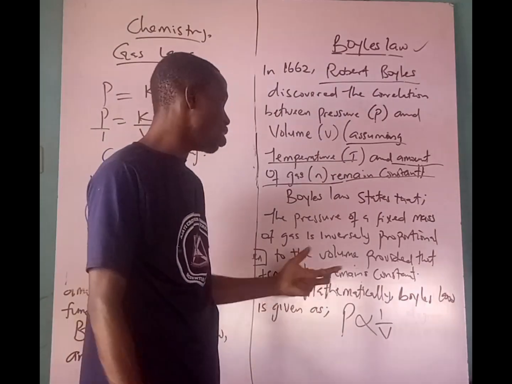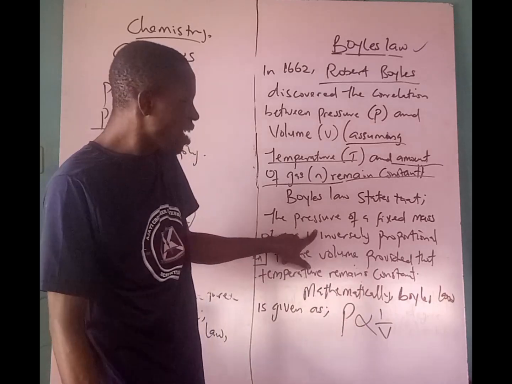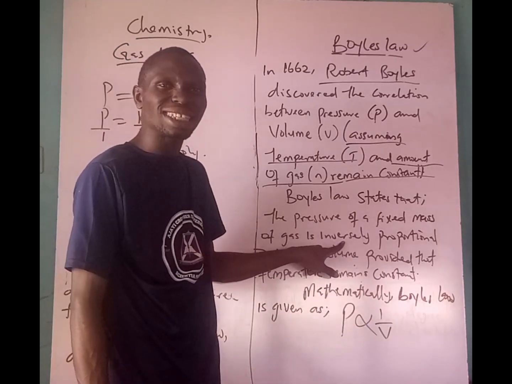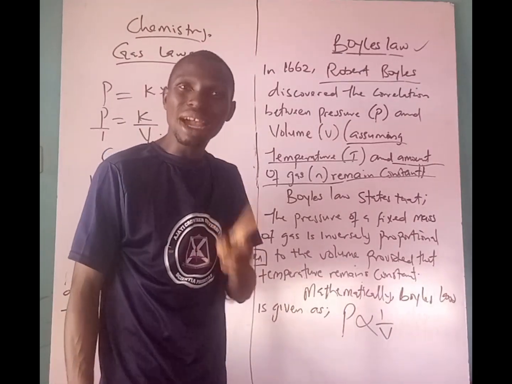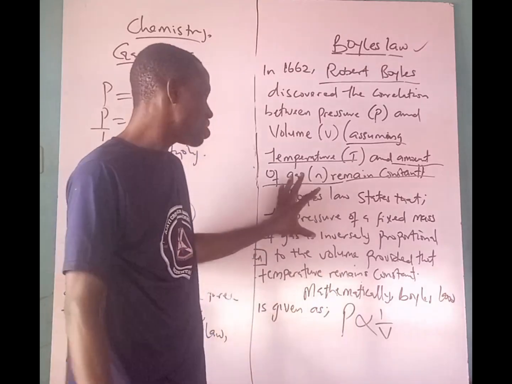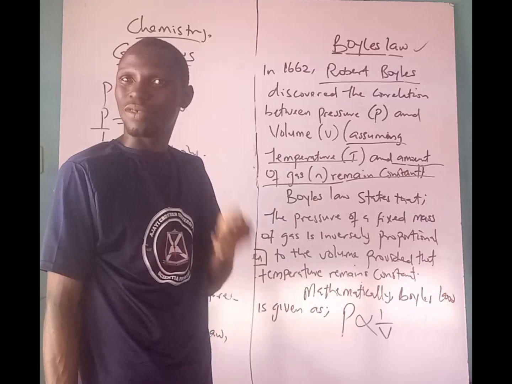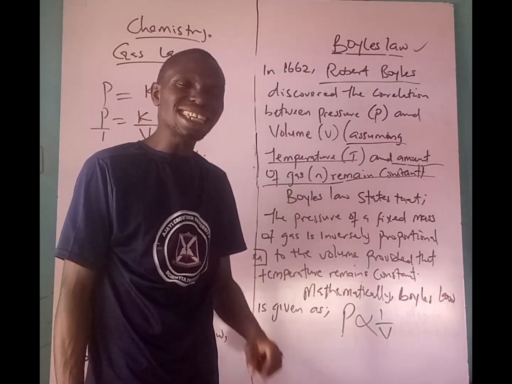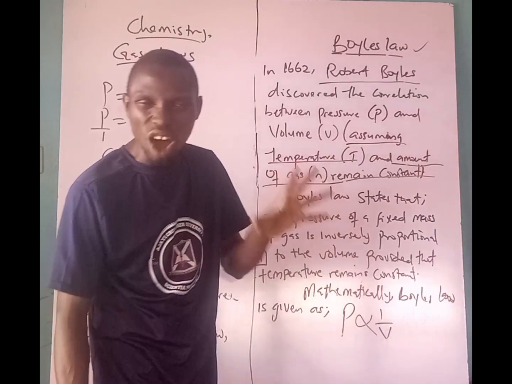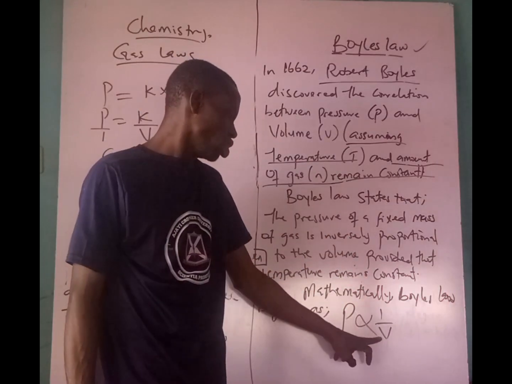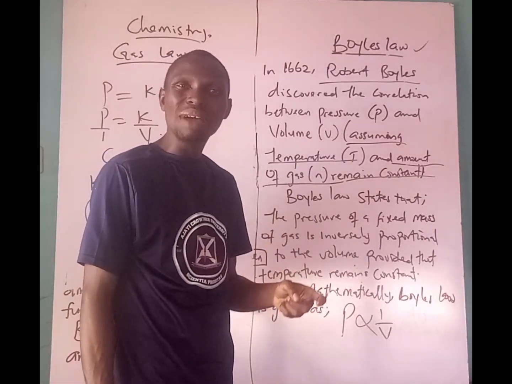Now, let's quickly see the law. What does Boyle's law say? Boyle's law states that the pressure of a fixed mass of gas is inversely proportional to the volume, provided that temperature remains constant. I've explained this before, but now this is the law. The pressure of a given mass of gas is inversely proportional to the volume, provided that what? Temperature remains constant.